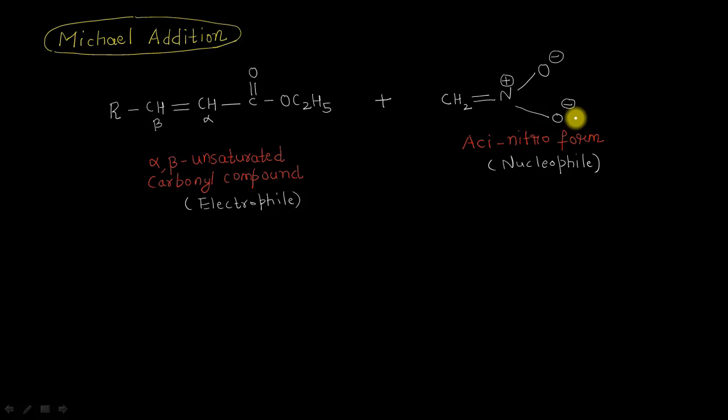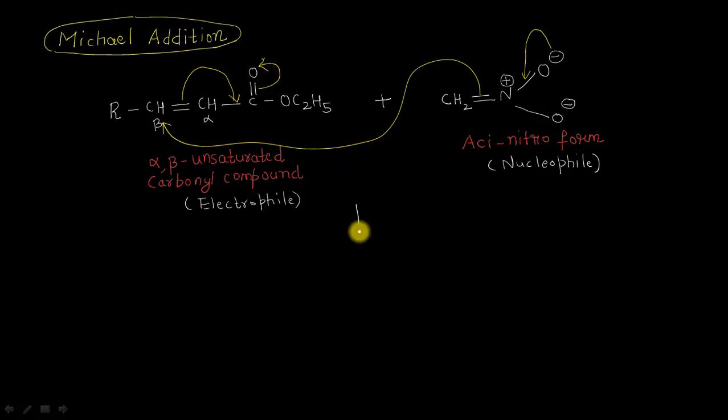So once again, dear students, the negative charge will shift like this, and these two electrons will go to this carbon atom, the beta carbon atom, shifting these two electrons onto this side, sending these two pi electrons onto the oxygen atom in the form of a negative charge, resulting in the formation of an intermediate something like this.